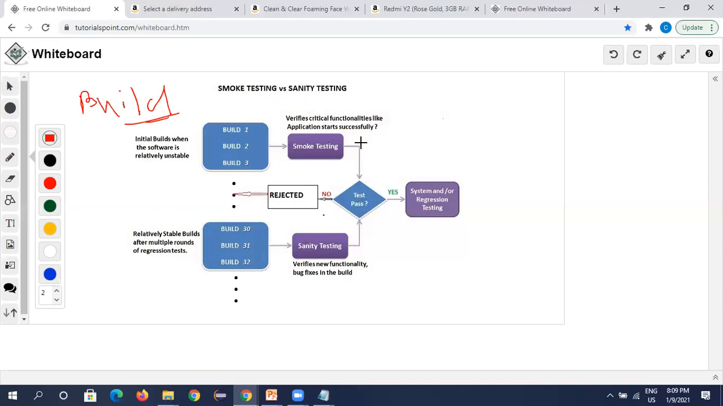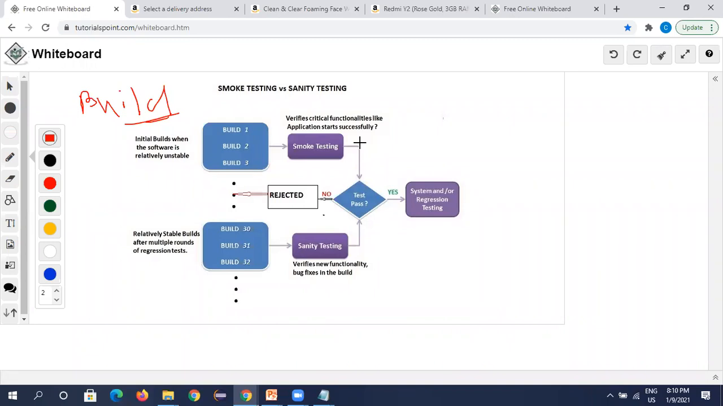Why should we do that? What is the purpose of doing a smoke test? Why should we do only critical functionalities first and not the complete application? We will know whether those are working or not when we do all the other functionalities also. But why do we do the critical functionalities first? Now the application is ready.